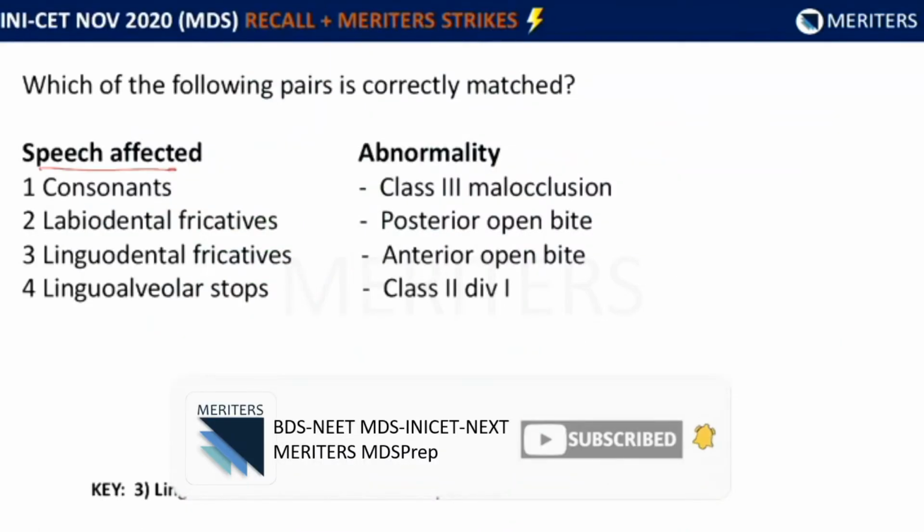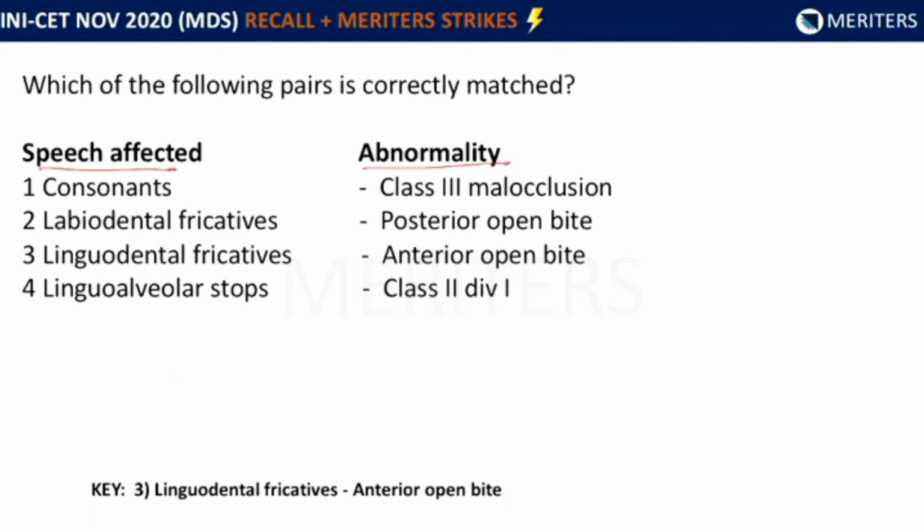The speech affected and the abnormality. So here we have to see that the speech which is affected, whether it is correctly correlated with the malocclusion that is given. Consonants with class 3 malocclusion, labiodental fricatives with posterior open bite, linguodental fricatives with anterior open bite, or linguoalveolar stops with class 2 division 1. Now here the correct answer is linguodental fricatives with an anterior open bite.